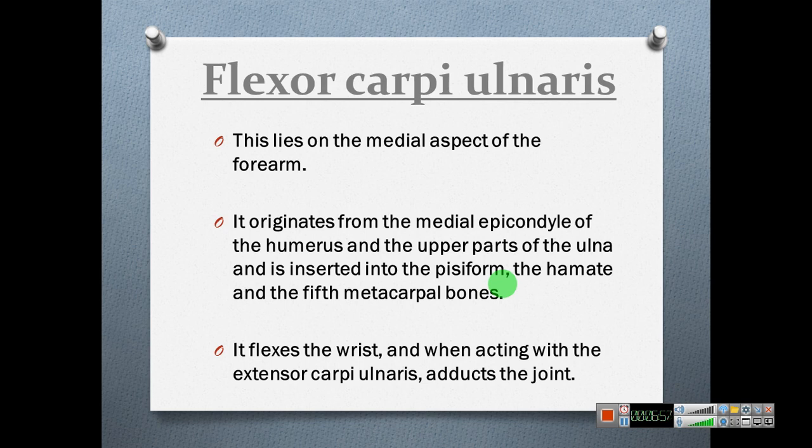Flexor carpi ulnaris, this lies on the medial aspect of the forearm. It originates from the medial epicondyle of the humerus and the upper part of the ulna and is inserted in the pisiform, the hamate and the fifth metacarpal bones. It helps to flex the wrist and when acting with the extensor carpi ulnaris, adducts the joint.